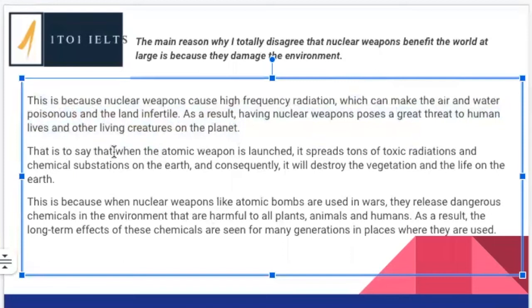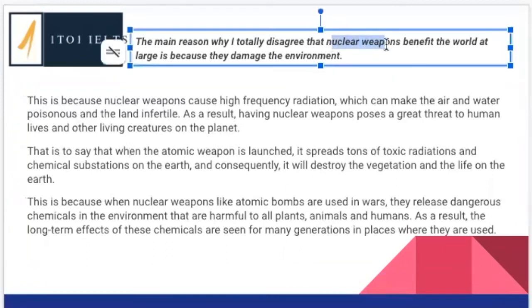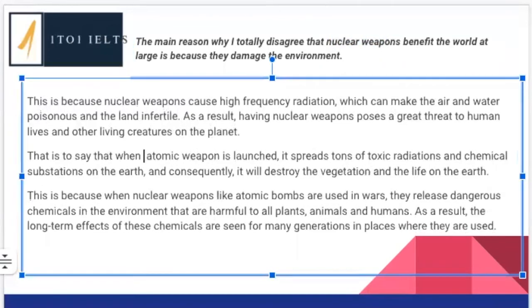That is to say that. Remember, when we have this expression, there is no comma because we're using the word that. So this is to say that when the atomic weapon is launched, so the atomic weapon, but we're talking about atomic weapons in general. So we're not talking about one particular weapon. So when we talk about something in general in English, we have no article and we use the plural noun.